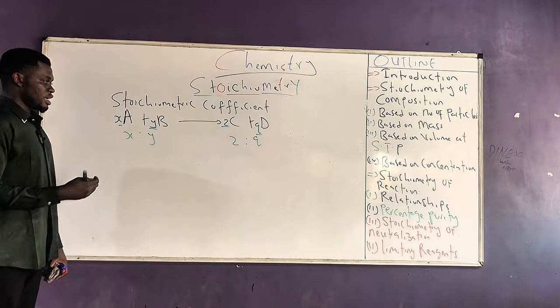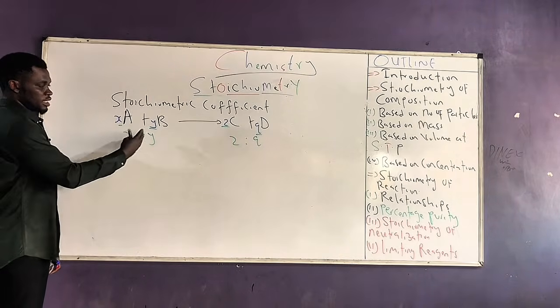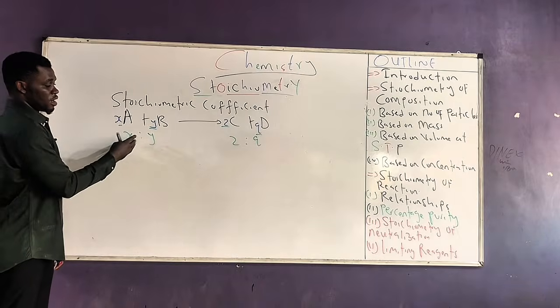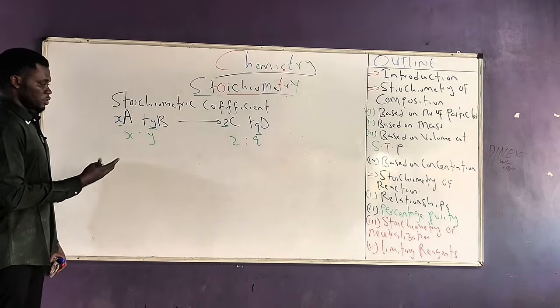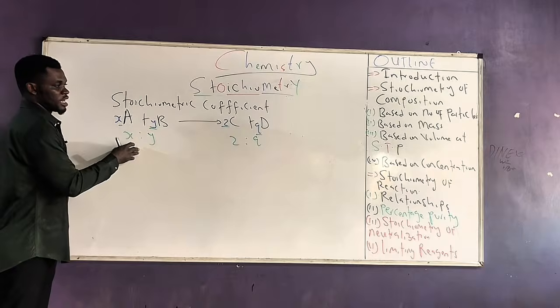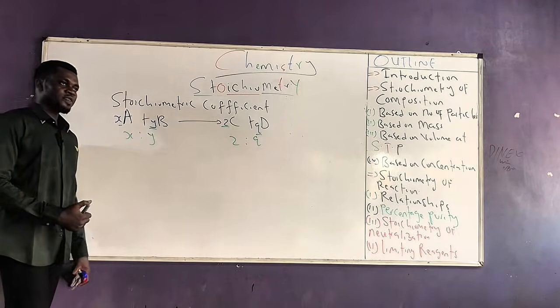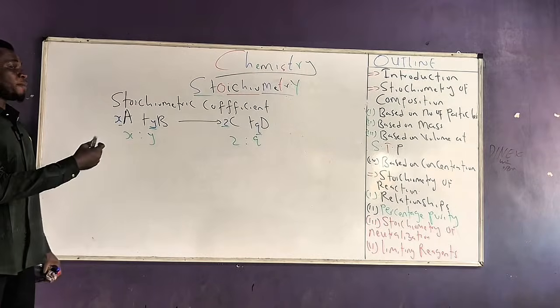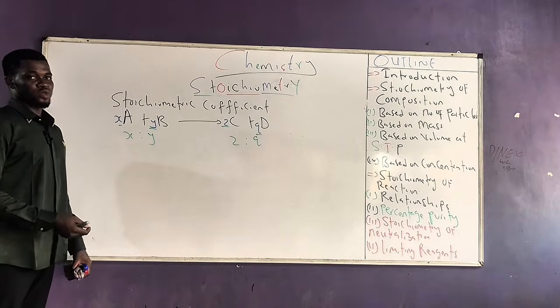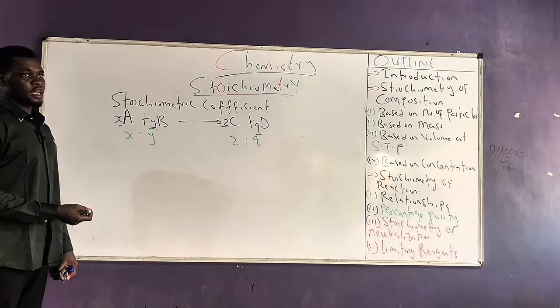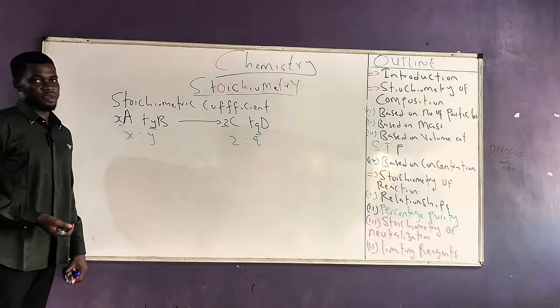So that's one thing the stoichiometric coefficient tells us. It gives us an idea of the mole ratios, let's put it that way: the ratio of the reactants that react and the ratio of the products that are formed. The stoichiometric coefficient also gives us an idea of the amount of the reactants and products that are formed in the chemical reaction, or the amount of reactants that react in the chemical reaction.